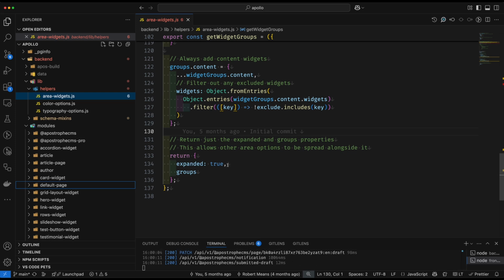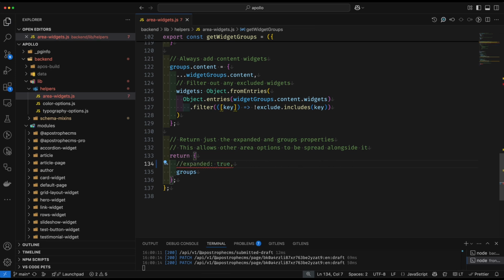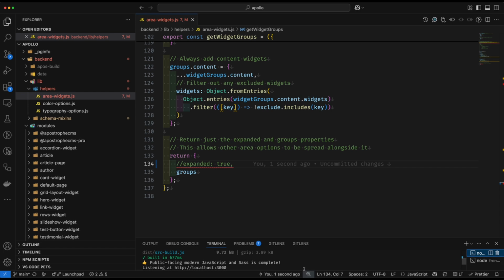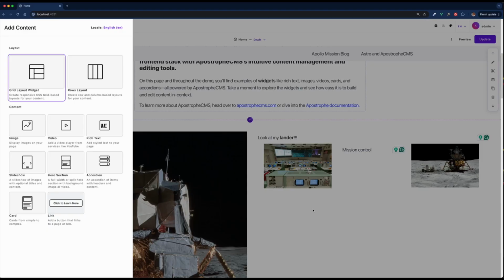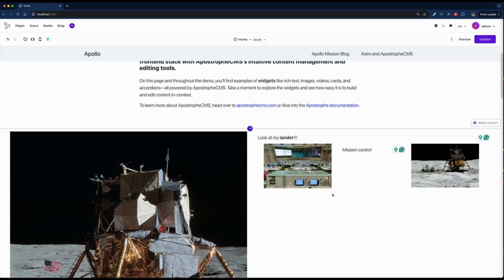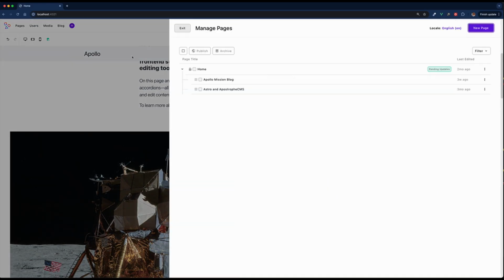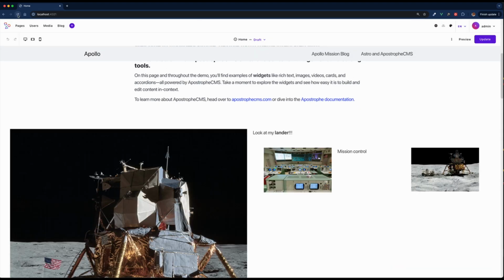If this was not here, if this was to be commented out, we can go ahead and save that. We should in the back end go ahead and regenerate, I believe. Let's switch back over into Chrome and go ahead and add a default page. So I changed that. It'd probably just be easier. Well, no, we can see it here too. If we go ahead and reload.